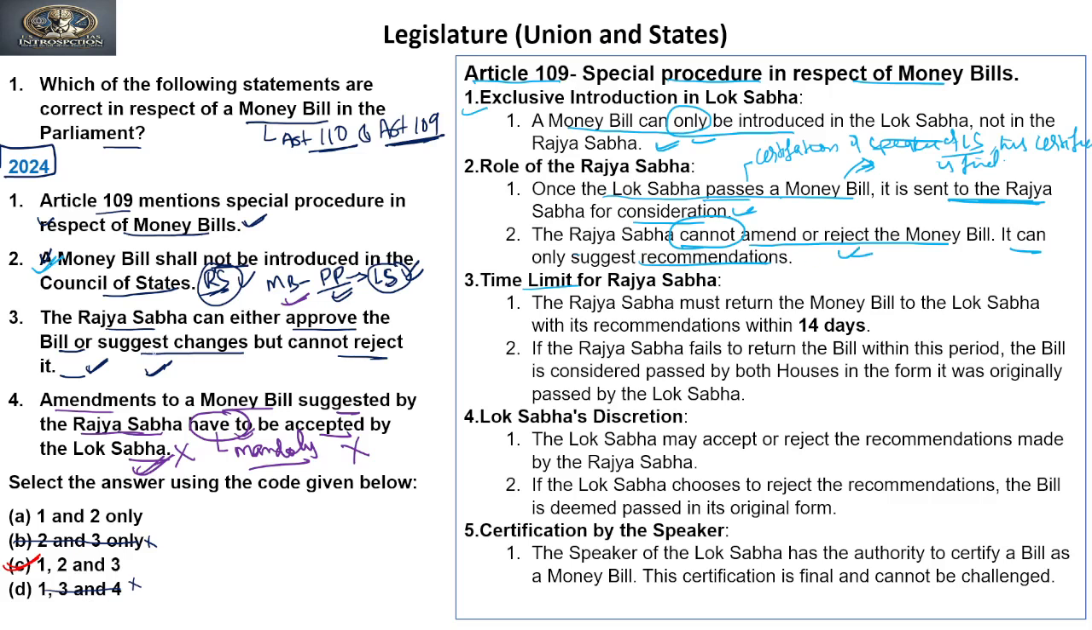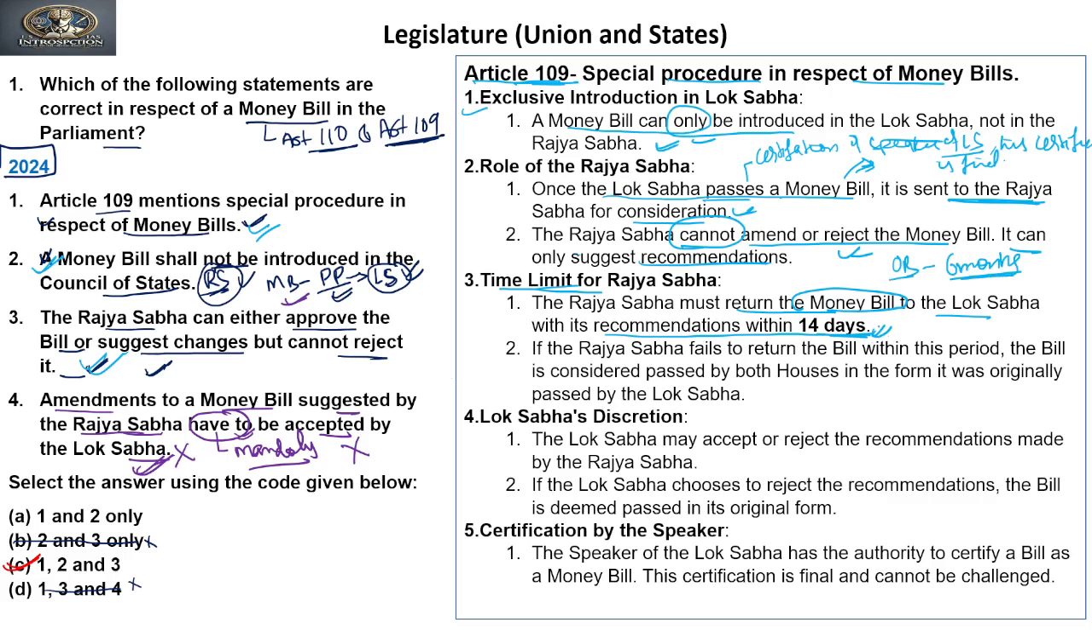So yes, it is true, and because of this the third statement is also true, and the first statement is true because all this procedure has been mentioned in Article 109. Now if you see the time limitations with respect to the money bill, the Rajya Sabha must return the money bill to the Lok Sabha with recommendations within 14 days. So there is a time limitation with respect to money bill, that is 14 days. Now this time limitation is also there with the ordinary bill, but that time limitation is for 6 months.